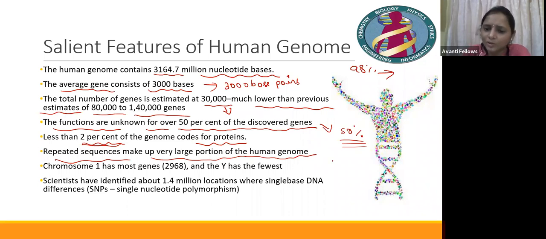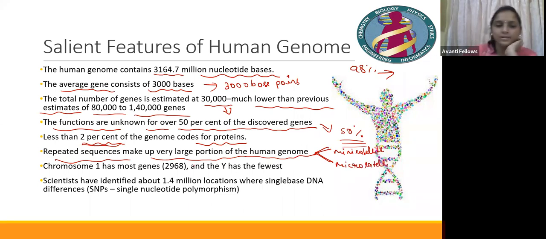So guys, there are two types of repeated sequences, right? Can you tell me which types of repeated sequences are present in the human genome, in the DNA? They have said that there is a large portion of repeated DNA in the DNA. So repeated sequences are present. Okay, it may be minisatellite and microsatellite.